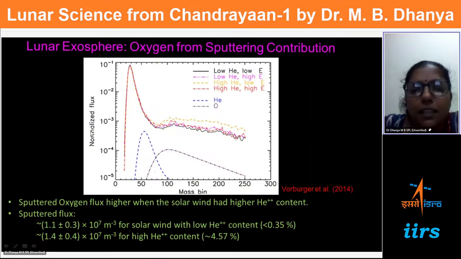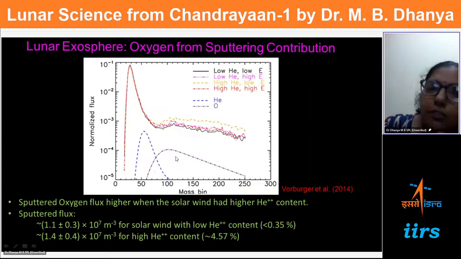How many are coming out after the sputtering process, as we observed from Chandrayaan-1. This is the area where we saw oxygen. Oxygen is supposed to be in terms of mass, and this is where we expect to see oxygen. This is hydrogen and this is helium, and these are from the neutralization, and this is from the oxygen sputtering signal. So this is a first observation for the experimental evidence for the existence of sputtering and its contribution to